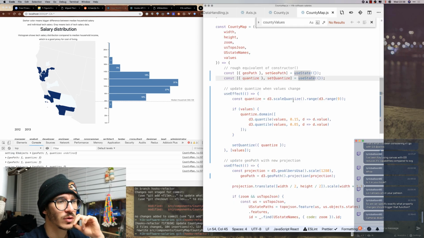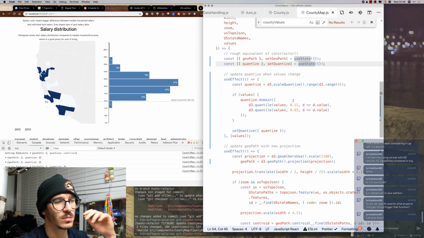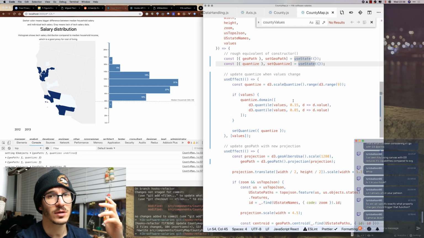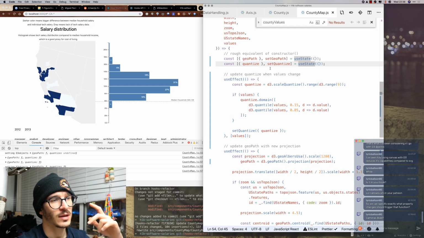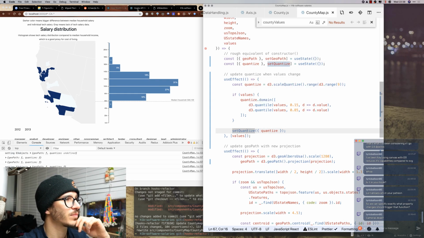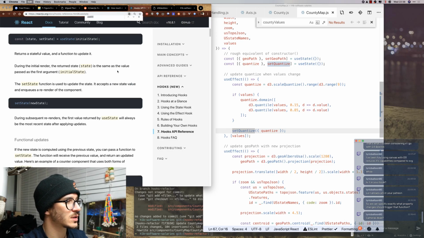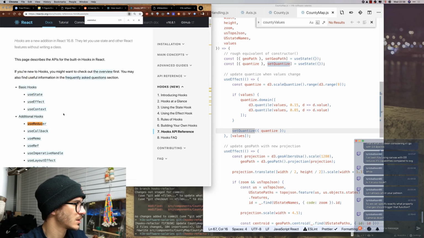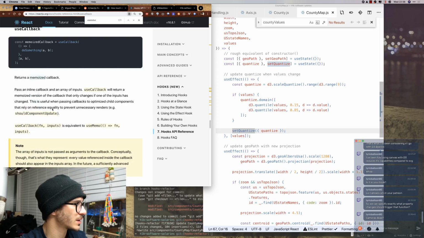We were, because we were using two different useEffects, we can't use the same setter. Maybe useReducer is something that can help us there. So, oh, what's a useCallback? That's new. Returns a memoized, pass an inline callback and an array of inputs. useCallback will return a memoized version of the callback that only changes if one of the inputs has changed.